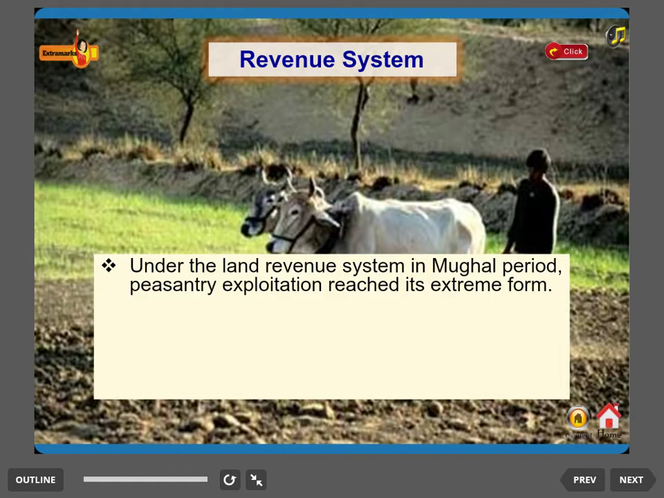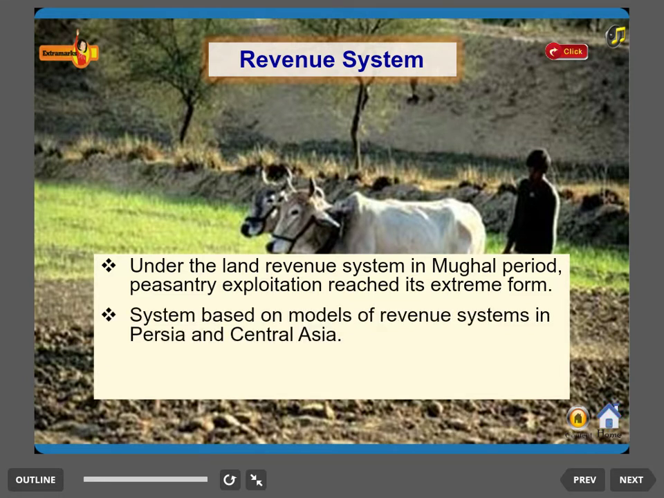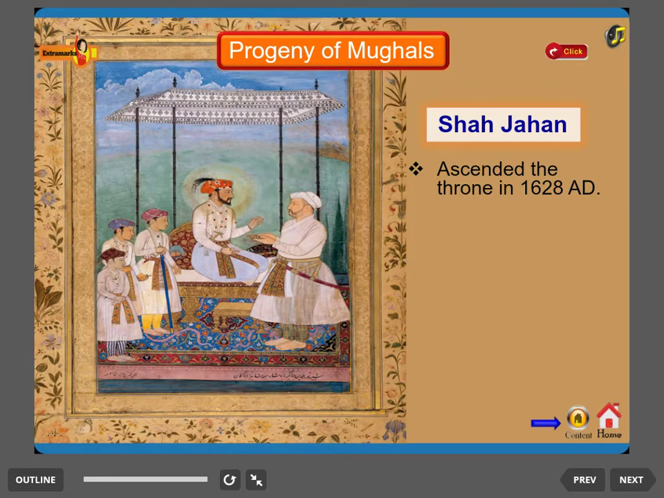Revenue system. The land revenue system caused peasantry exploitation to reach its extreme during the Mughal period. The Mughals' revenue system was based on the models of revenue systems in Persia and Central Asia. Progeny of Mughals: Shah Jahan.